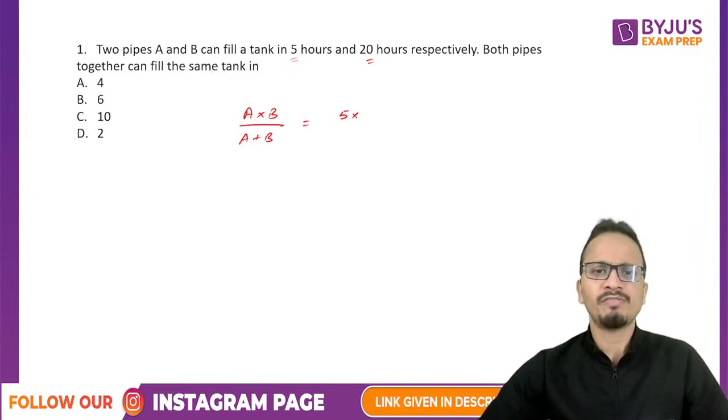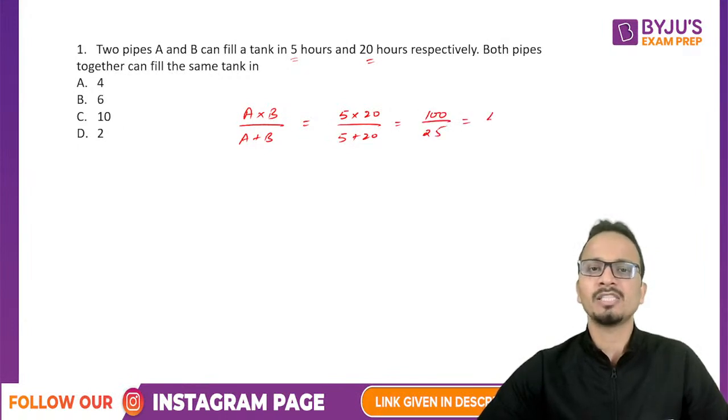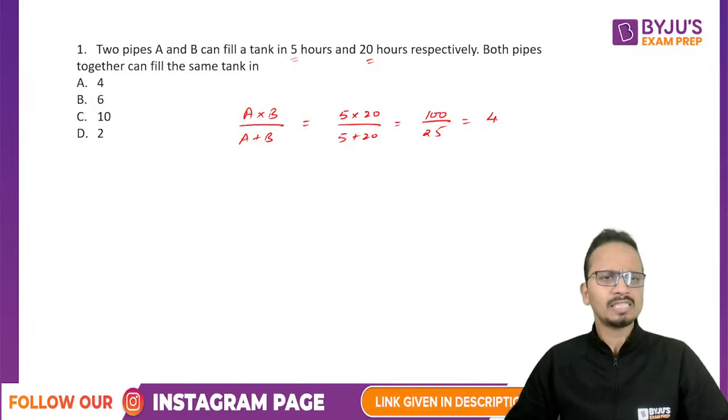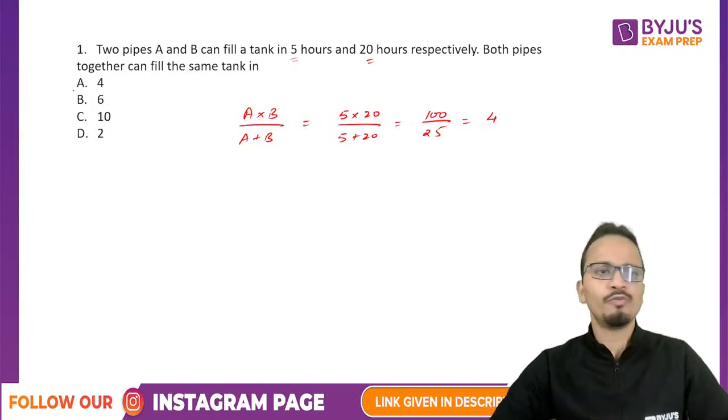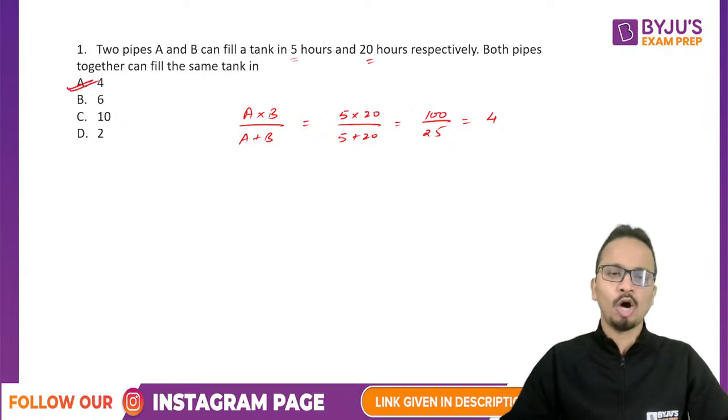So answer will be 5 into 20 upon 5 plus 20. You can solve this orally as well. So 100 divided by 25 and answer will be 4. So 4 hours is the time that A and B will take together to fill this tank. So answer is option A.